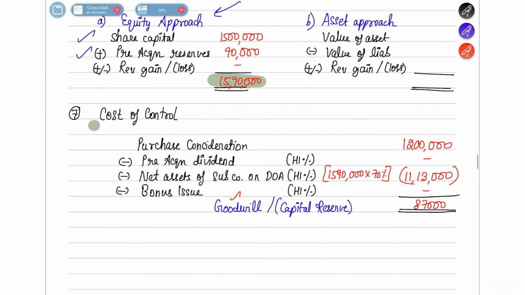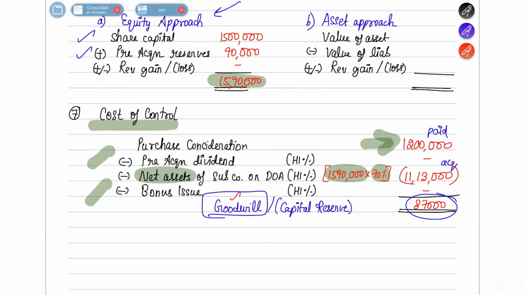From that, now we have to find out cost of control. The purchase consideration as given in the question is 12 lakh rupees. There is no pre-acquisition dividend and no bonus issue, so the only thing left is the net assets share. Net assets total is 15,90,000, out of which holding interest share is 70%. So the total net assets we have acquired is worth 11,13,000, and what we paid for it is 12 lakh. So we paid 87,000 more, which means we have created goodwill there.